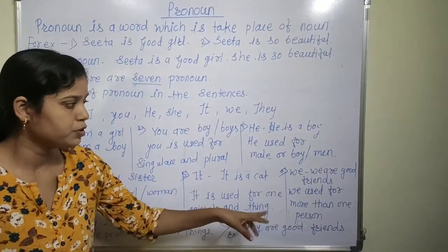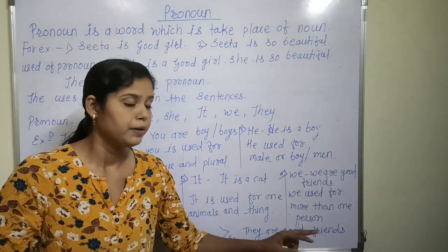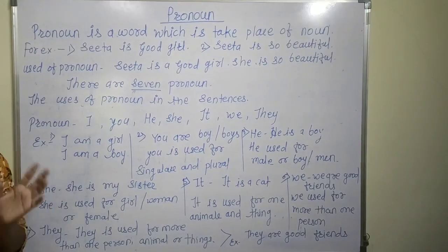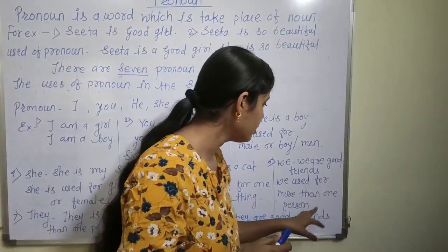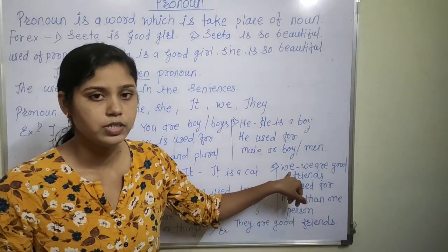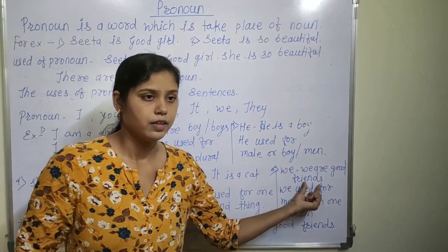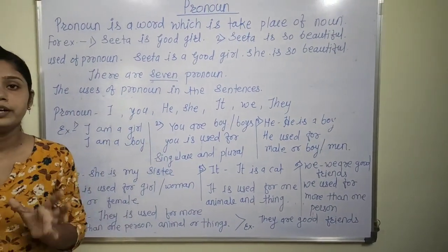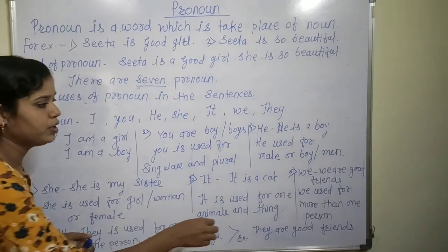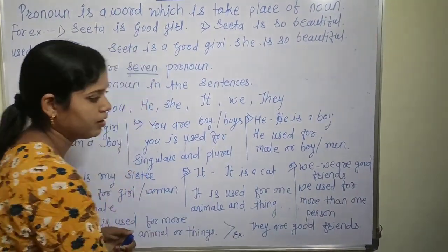The sixth is we. We is used for more than one person. If there is more than one person in the sentence, in that sentence we use we. For example, we are good friends. Suppose another sentence, we are good neighbors. At that time we use the pronoun we in the sentence.